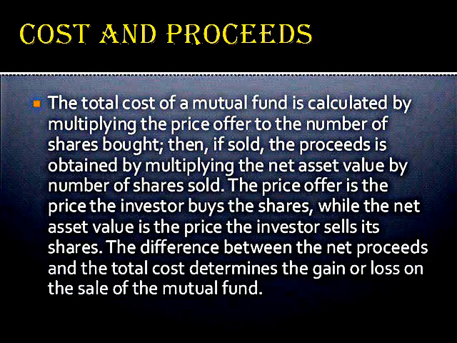The total cost of a mutual fund is calculated by multiplying the price offered by the number of shares bought. Then, if sold, the proceeds is obtained by multiplying the net asset value by the number of shares sold. The price offer is the price the investor buys the shares, while the net asset value is the price the investor sells its shares. The difference between the net proceeds and the total cost determines the gain or loss on the sale of the mutual fund.